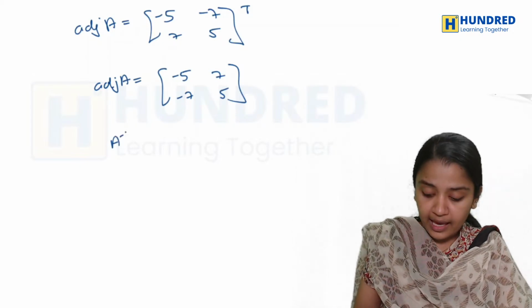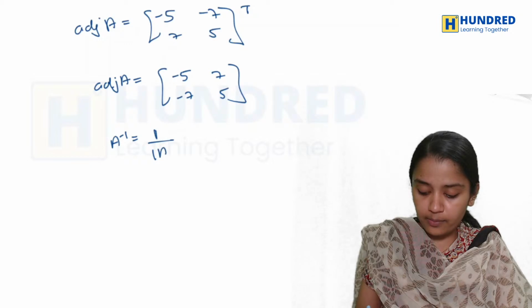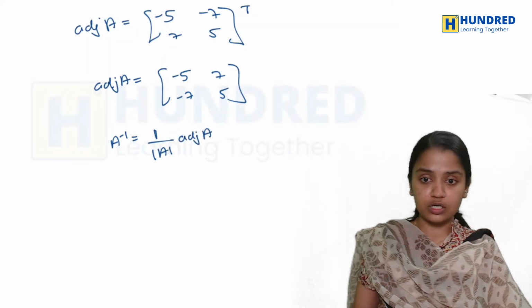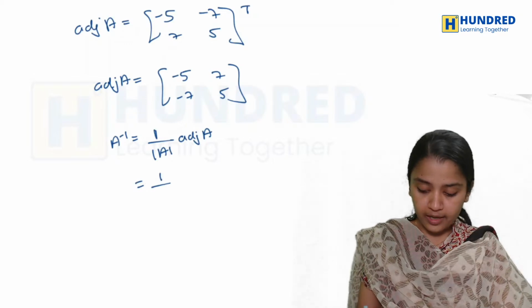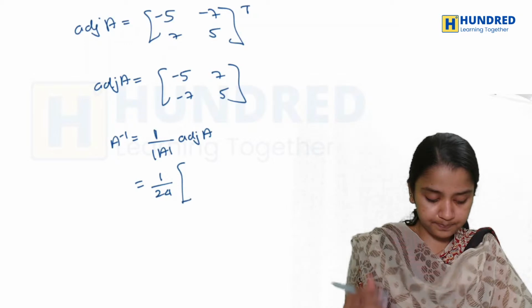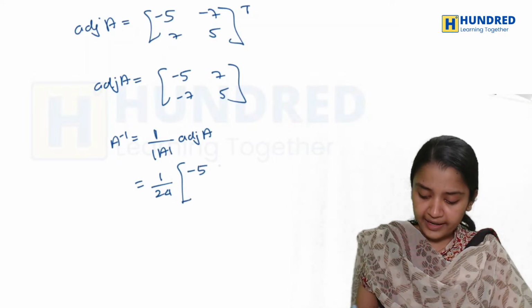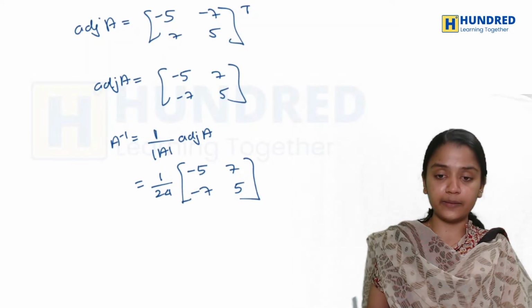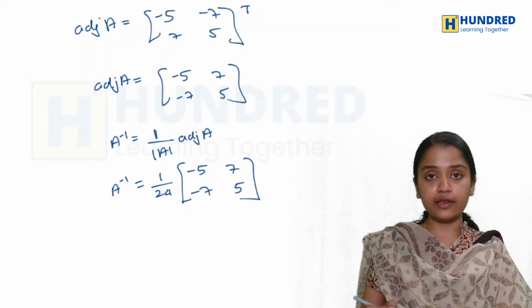So, what is my A inverse formula? My A inverse is basically 1 by mod A into adjoint A. That is my A inverse, right? So, it will be 1 by 24 into, what is my adjoint A? Minus 5, 7, minus 7, 5. Like this only it will be there. So, this is my A inverse.